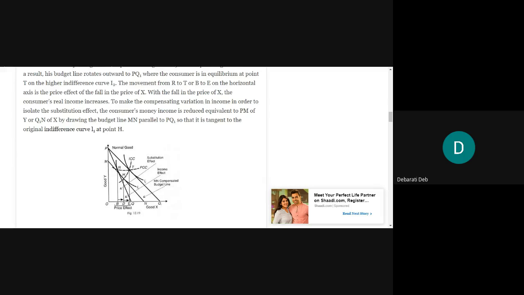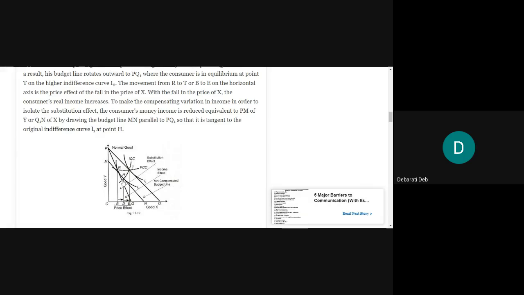You have to draw it in such a way that it is not only parallel to the line PQ1, but also touches the old indifference curve at a point.